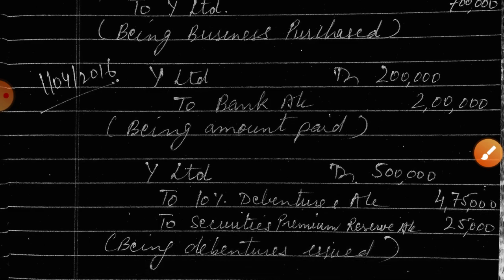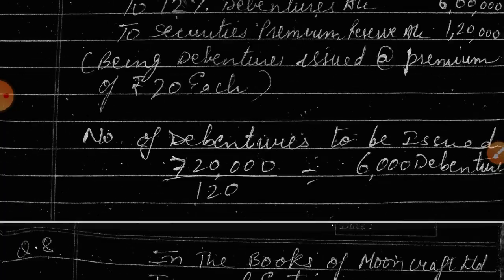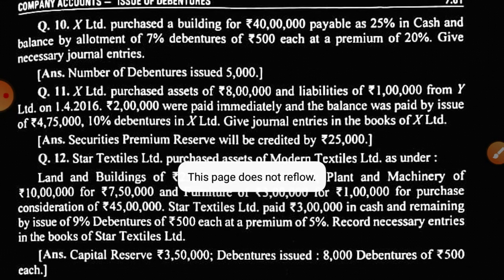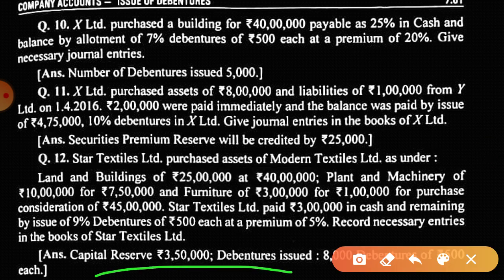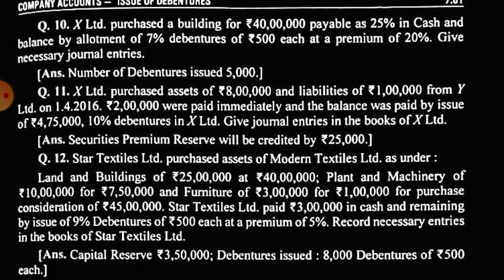Here the direct value was given, so we cannot calculate the number of debentures to be issued because the face value of debentures was not mentioned. Is this point clear to you? So your homework, as I told you, you have to complete up to question number 12. The next topic, debentures issued against collateral security, we will discuss in the next lecture.